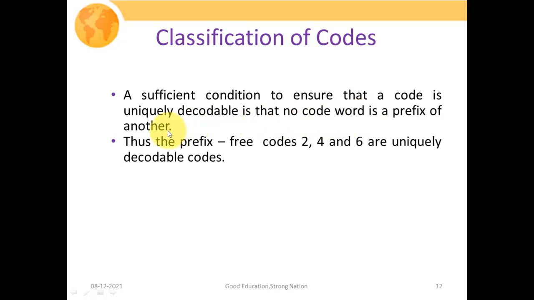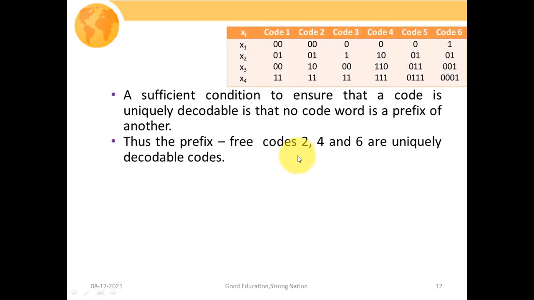So these are the important characteristics that ensure that codes are uniquely decodable. In order to distinguish different code words, all code words should be of different value, and no code word should be the combination of two different code words. Thus the prefix free codes 2, 4 and 6 are uniquely decodable codes. As this particular table suggests, 2, 4 and 6. Here you will not find any code whose prefix is another code word.